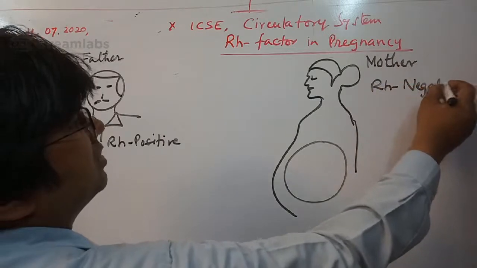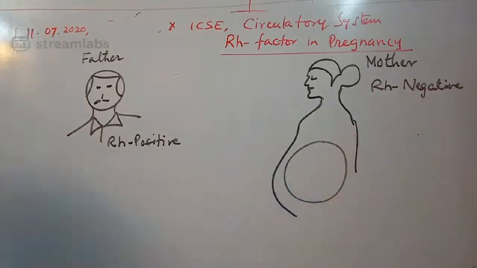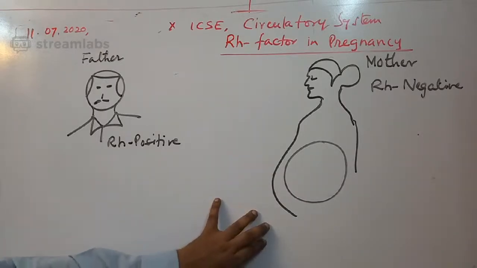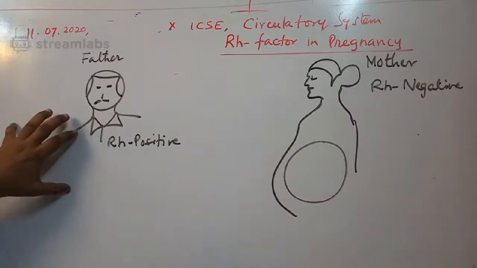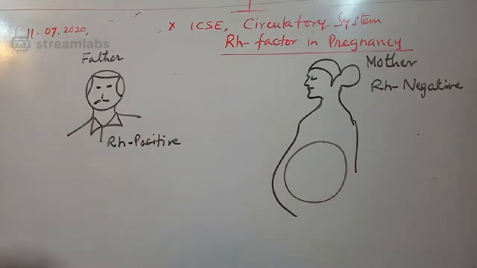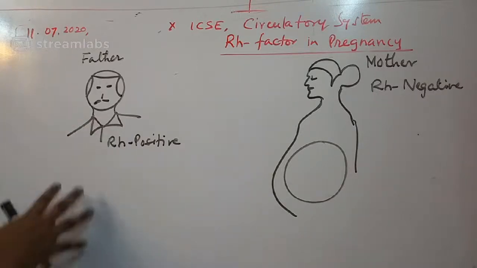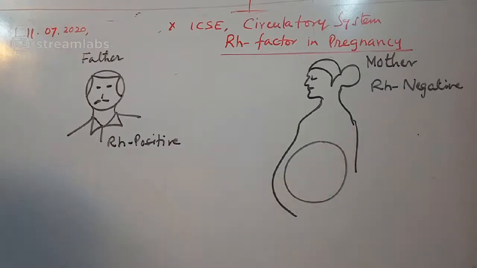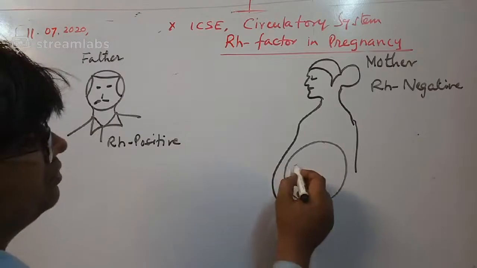Let us take this case. In this case we have to be very careful. When father is RH positive and mother is RH negative, it means in the father's blood the antigen D or RH factor is present, and in the mother's blood the RH factor is absent.